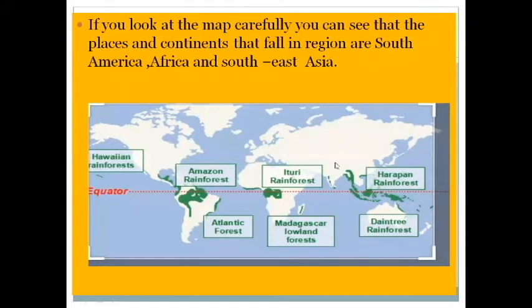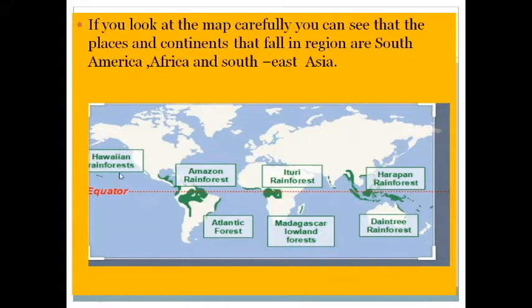This is the Asia continent, and this is South America, North America, and Africa. So Asia, Africa, North America and South America are near the equatorial region. Here we can see some forests are also located.